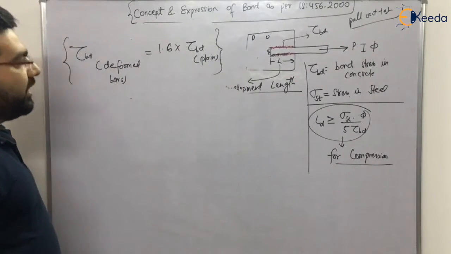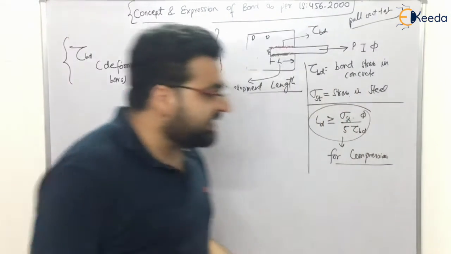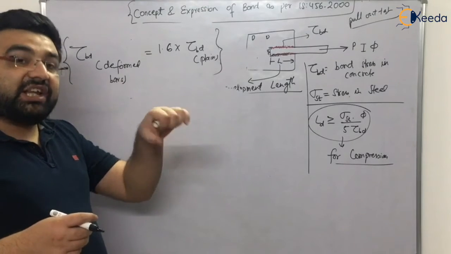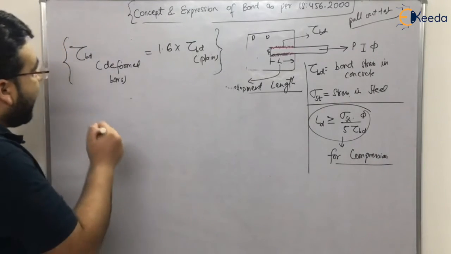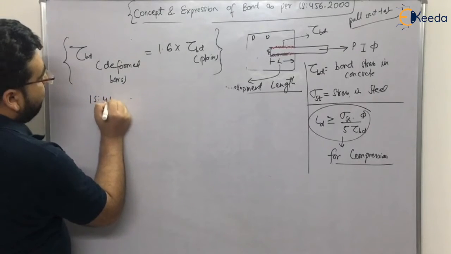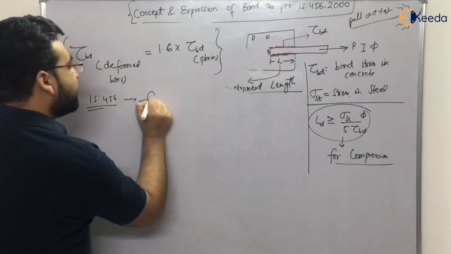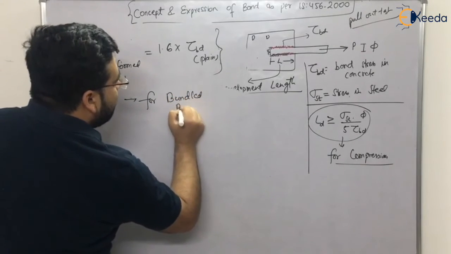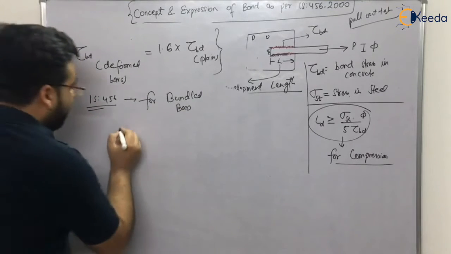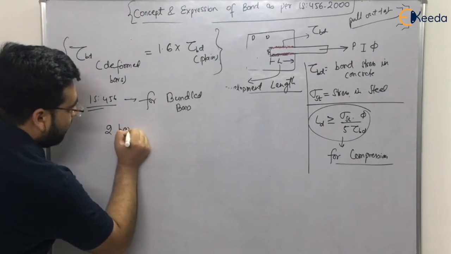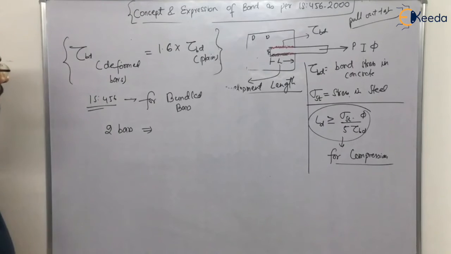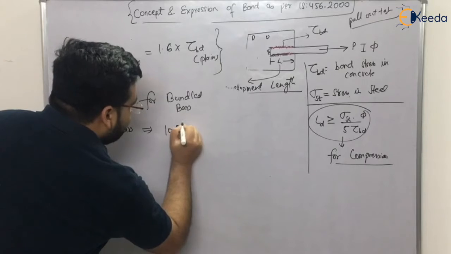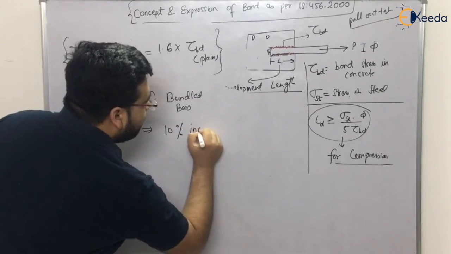Now what about the bundled bars? Bundled bars means that, for example, if you are providing the reinforcement in bundles, in a bundle of 2, in a bundle of 3, in a bundle of 4 and so on. Now IS code says, IS 456 says that for bundled bars, if you are providing 2 bars, then the bond stress increases by 10%.